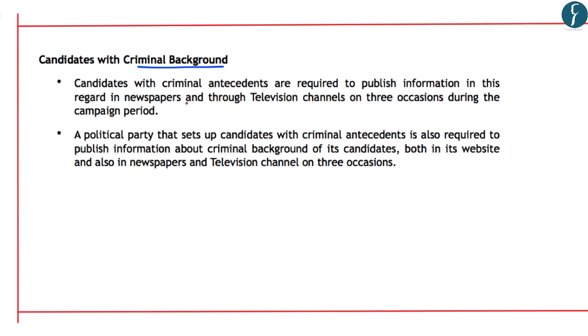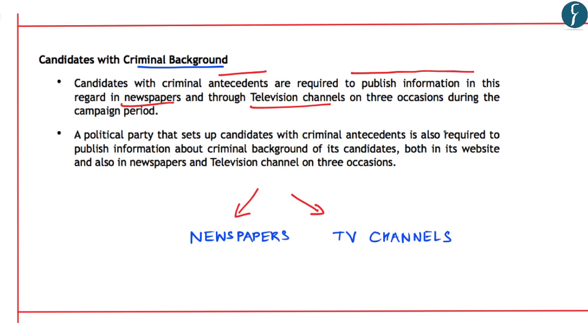It mentions that candidates with criminal antecedents or background are required to publish information in this regard in newspapers and through television channels on 3 occasions during the campaign period. So this becomes very important for those candidates having criminal background. That is, they have to publish such information in newspapers as well as TV channels on 3 occasions.